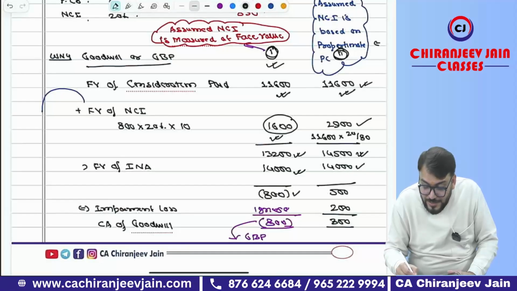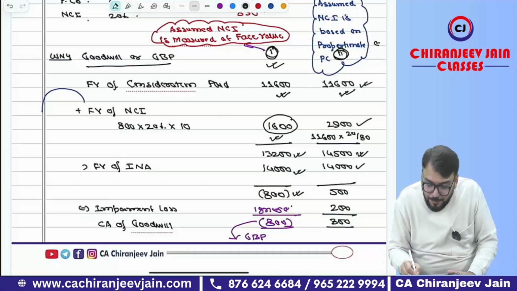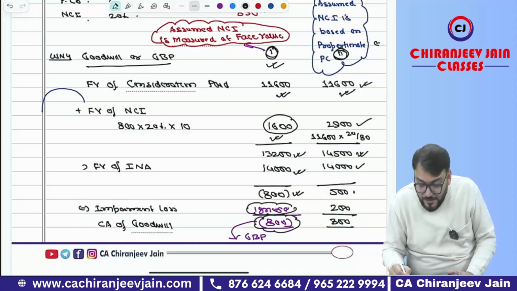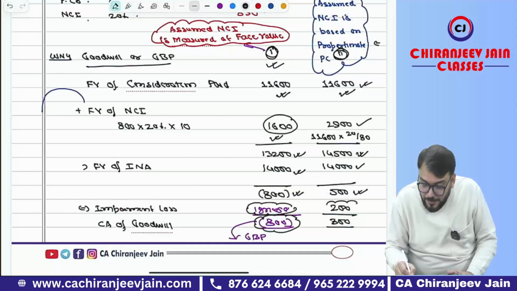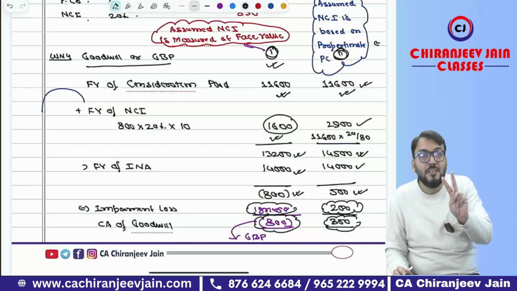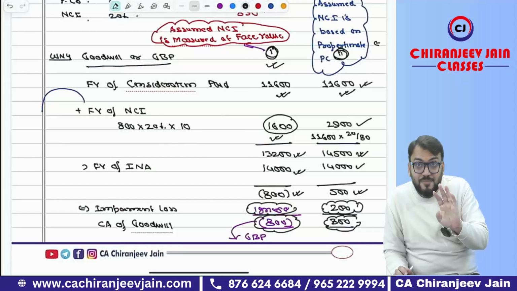You can see here gain on bargain purchase coming. Therefore, impairment loss has been ignored and the gain on bargain purchase will be 800. But here, if you see, the 500 is the goodwill. From that, impairment loss of 200 and the balance 300 is your goodwill, the carrying amount of goodwill which will come in the balance sheet. So two answers from my point of view. Are you able to understand what I am saying?